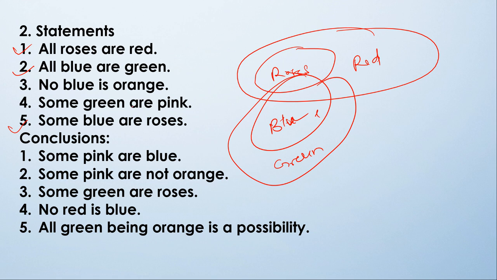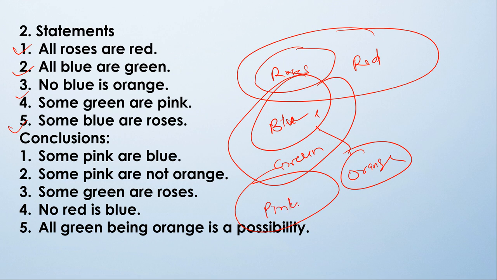Okay, no blue is orange. So no blue is orange. Now we have no relation between blue and orange. And some greens are pink. So yeah, here is green and here is pink. So there is a relation between green and pink, that is some green are pink. Now come to the conclusions. Some pink are blue. So this is pink and this is blue.